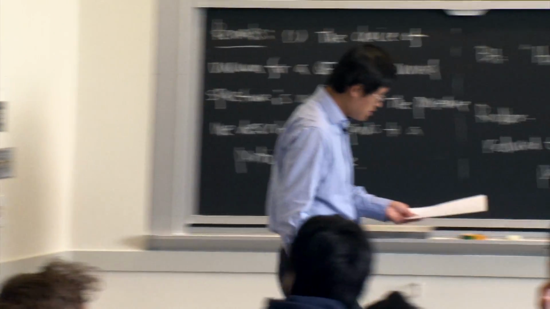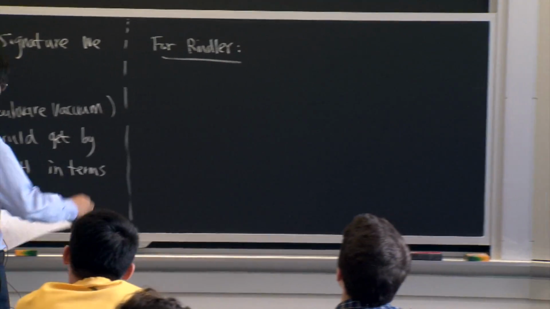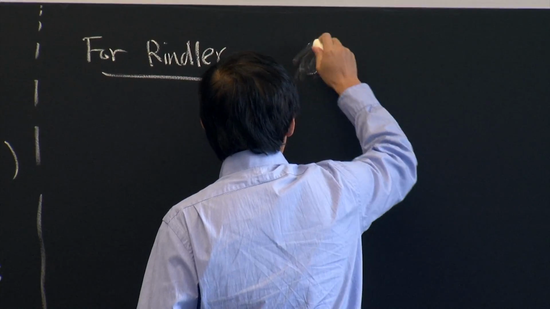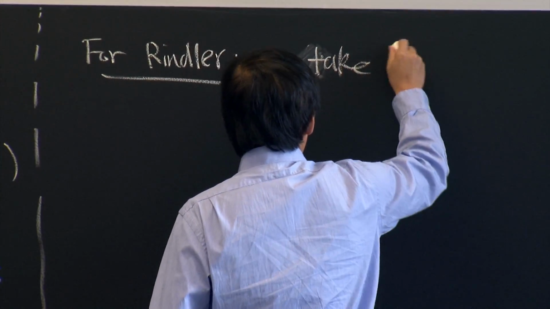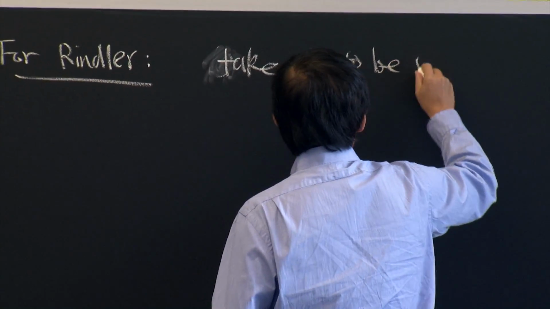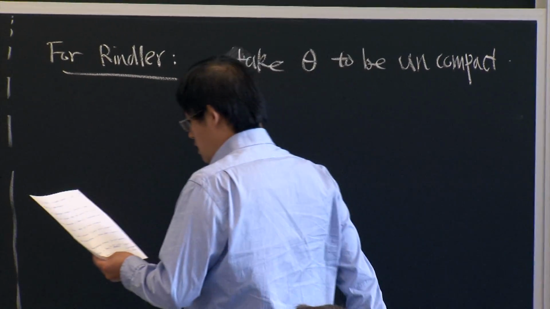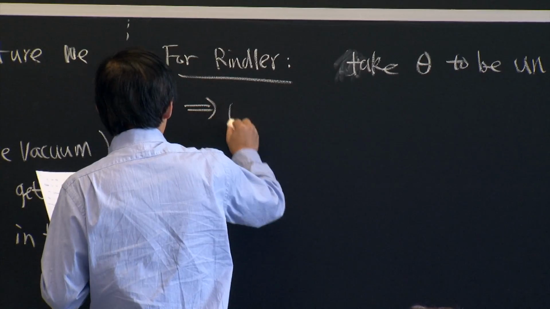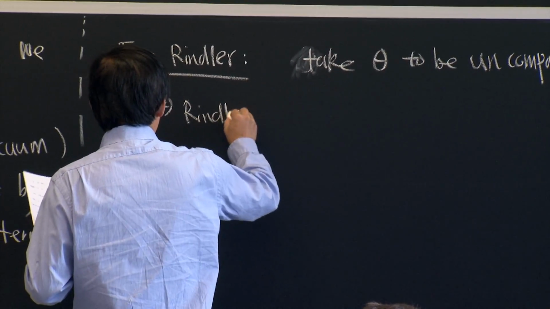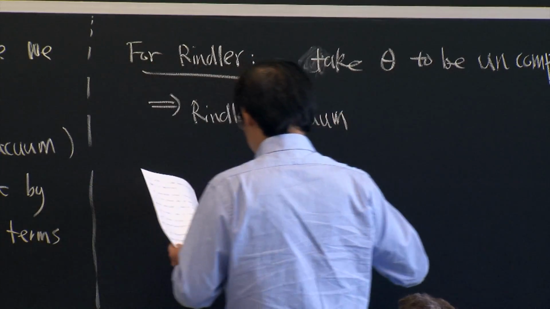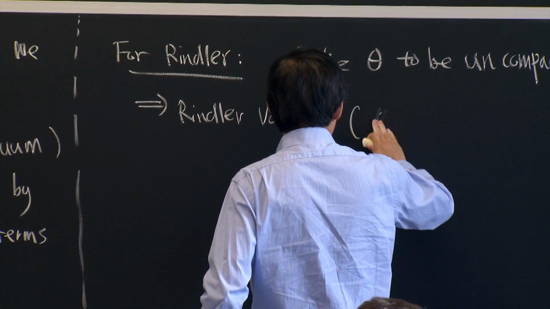So if you take theta to be uncompact, then you get what is called the Rindler vacuum.